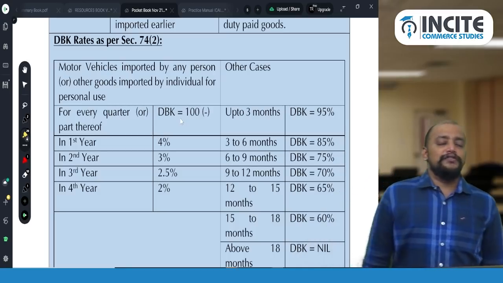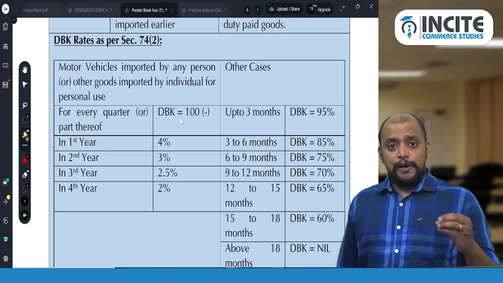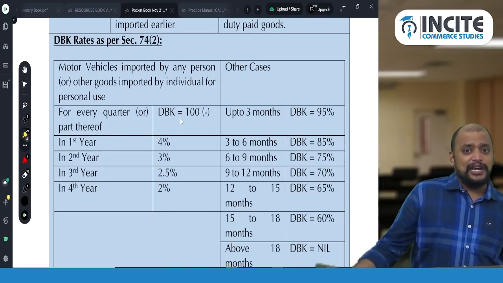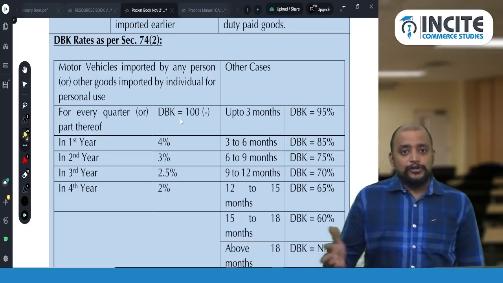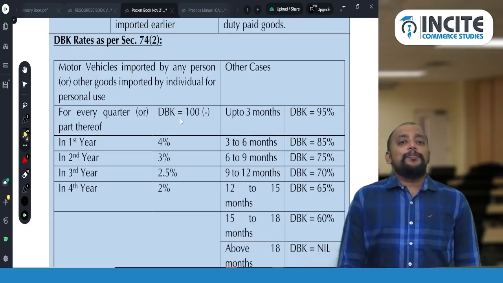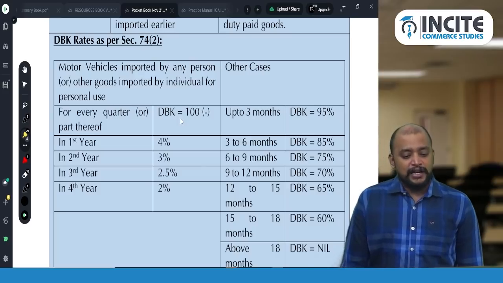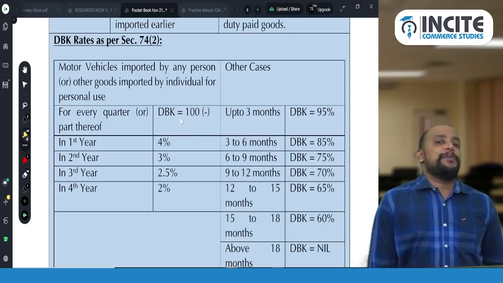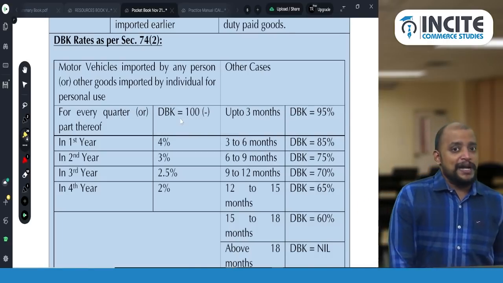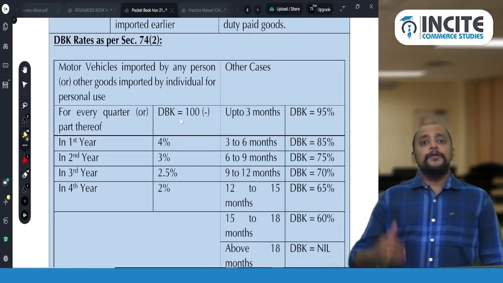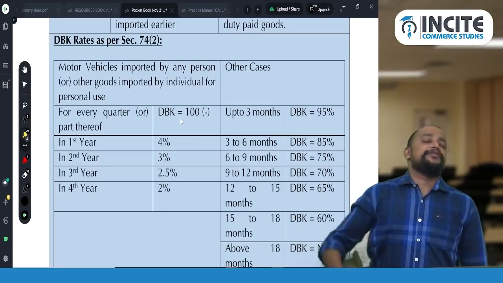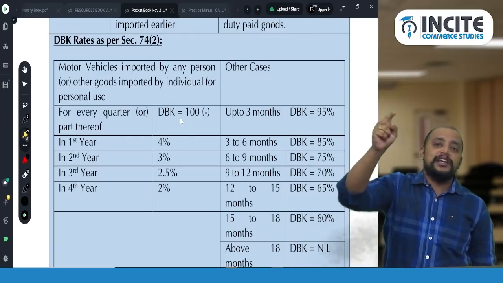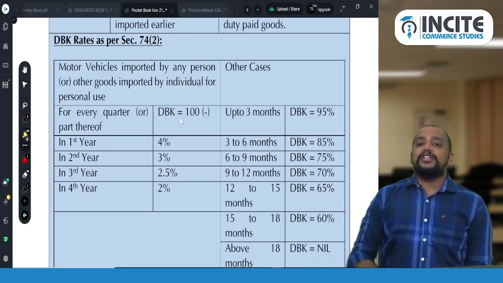So in this case what we will do? Take the duty drawback equal to the total customs duty paid minus a depreciation we will deduct: 4% for every quarter or part thereof in the first year, 3% for every quarter or part thereof in the second year, 2.5% for every quarter or part thereof in the third year, and 2% for every quarter or part thereof in the fourth year. So whatever is the customs duty paid minus 4, 3, 2.5, 2 percent for every quarter or part thereof.